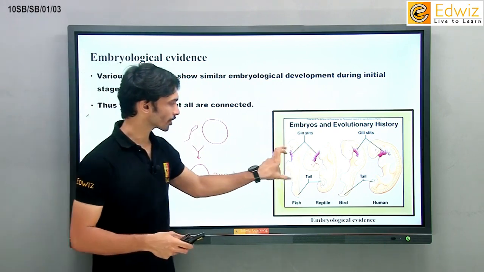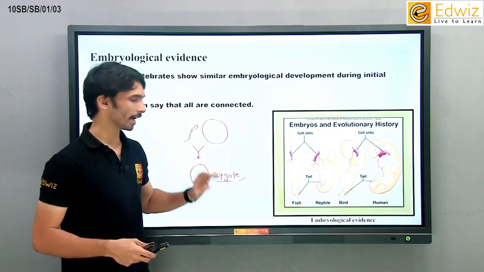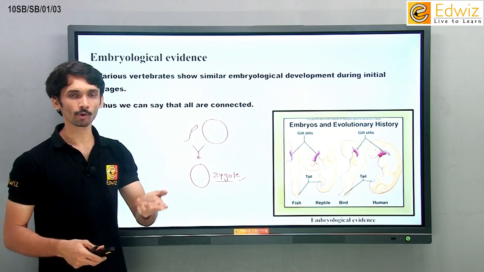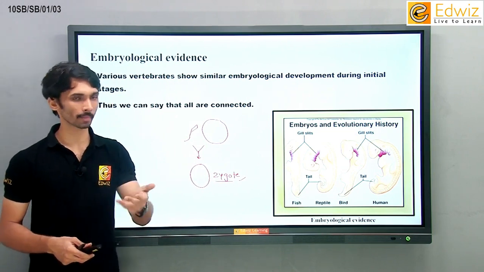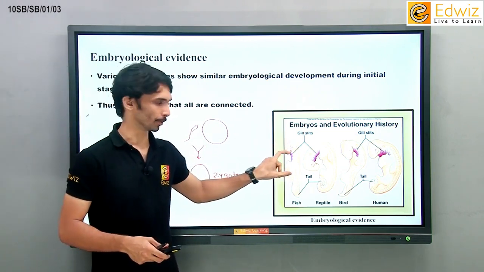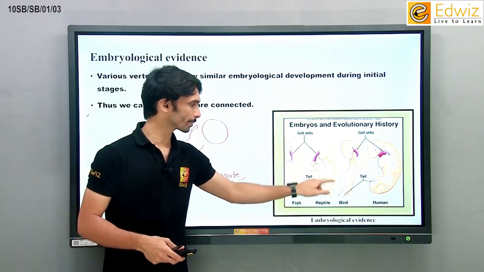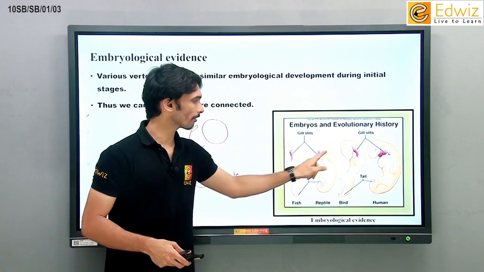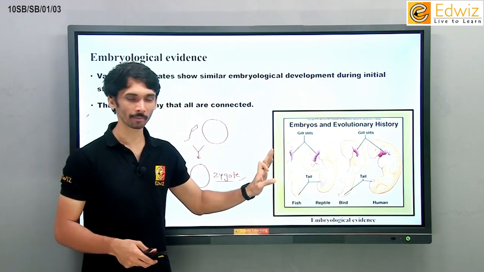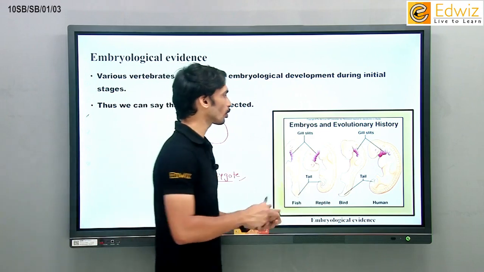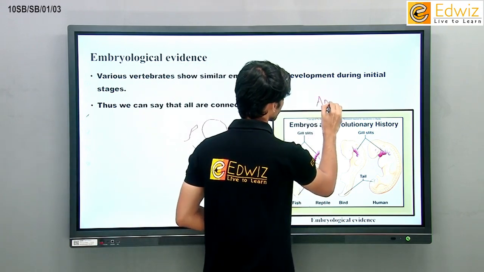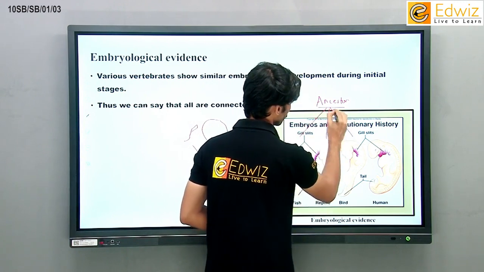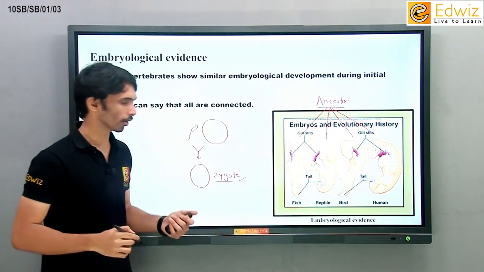We can see a zygote of fish, I mean embryo of fish. Embryo means what? Zygote एक ही cell रहेगा like this. That zygote divides, एक cell के दो cells, दो के चार, चार के आठ, ऐसे cells का number बढ़ता है, and finally it gives rise to embryo. Embryo of fish, embryo of reptiles, embryo of birds, and embryo of humans. All of them have a tail, right? All of them have gills. All of them have the same head shape, which means what? शायद इन सबका कोई तो एक ही common ancestor है जिन्होंने इन सबको जन्म दिया. Okay, a common ancestor of all of them.